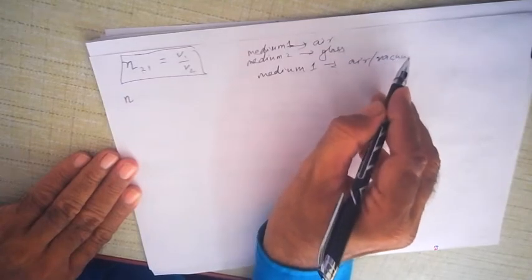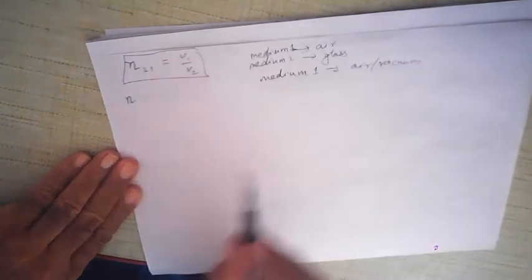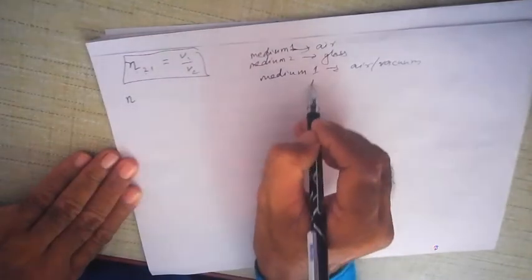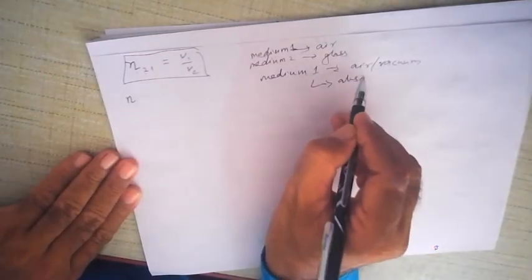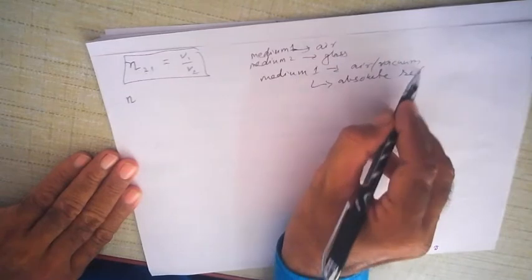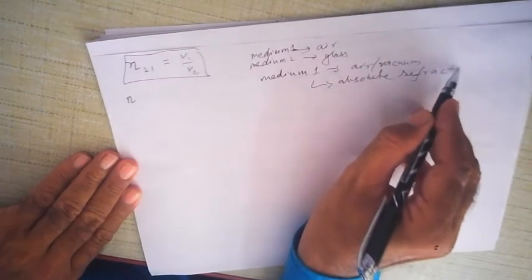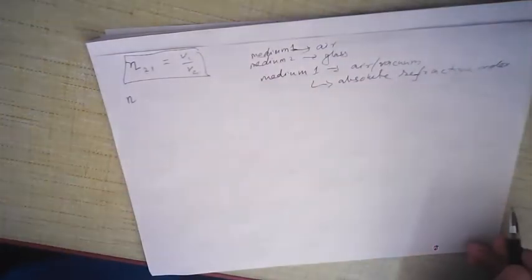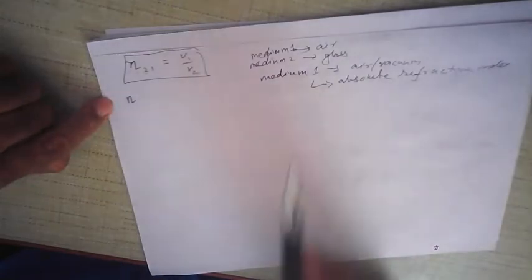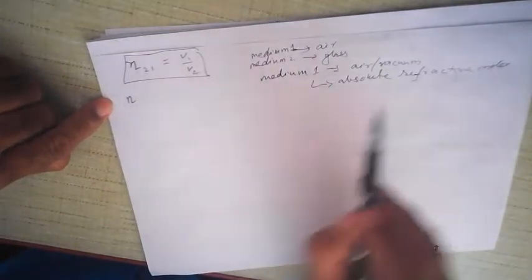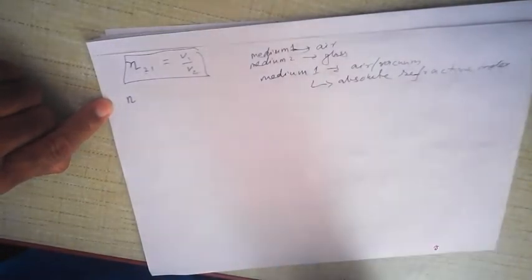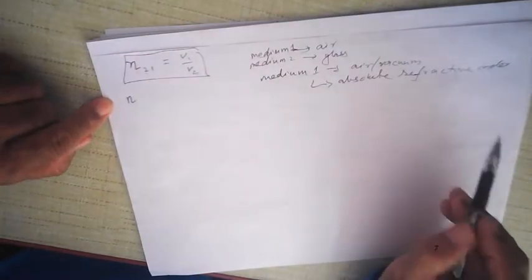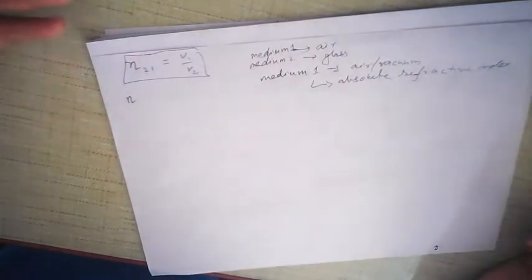vacuum of space, then in that case, it is called the absolute refractive index. Now absolute refractive index is actually not different from refractive index, in the sense that absolute refractive index is the refractive index of a substance compared to air or vacuum. That means the first one is air or vacuum, medium number 1. Medium number 2 could be glass, it could be water, it could be diamond, anything.